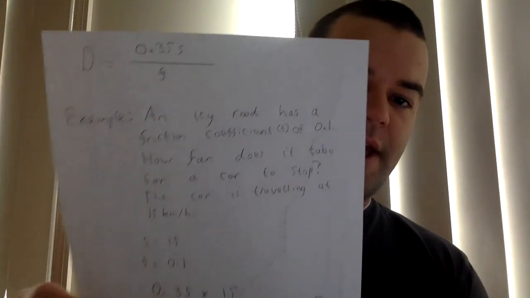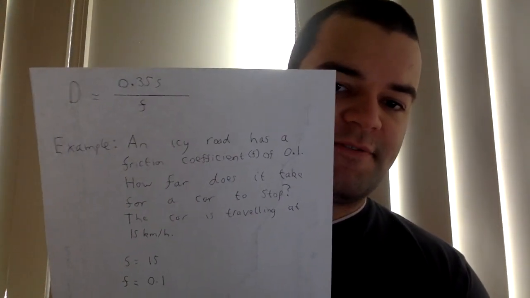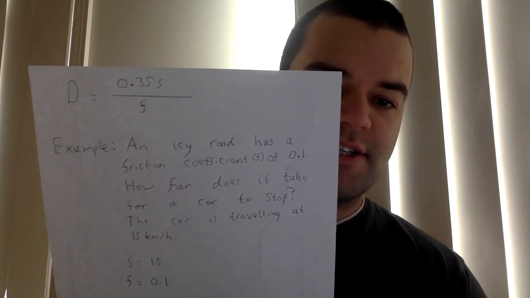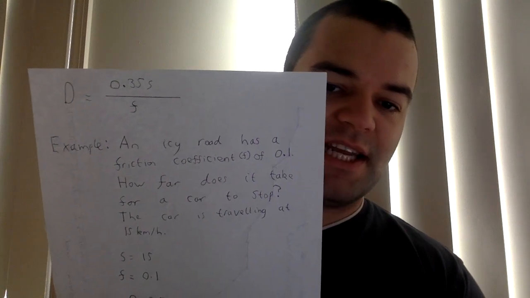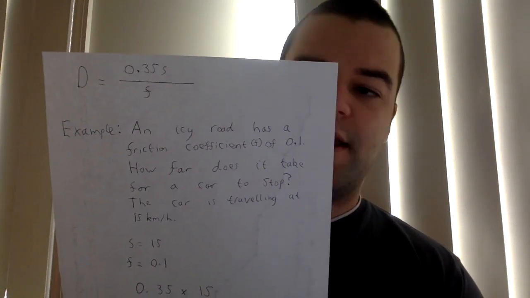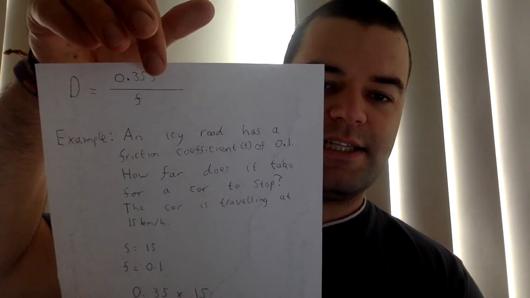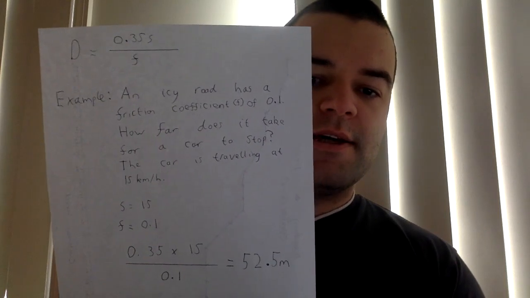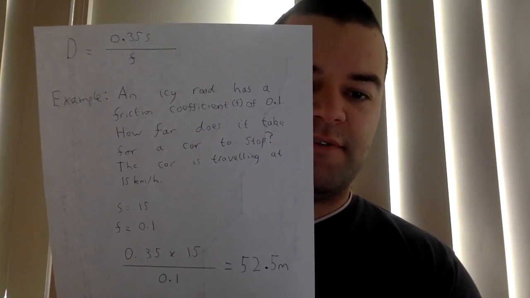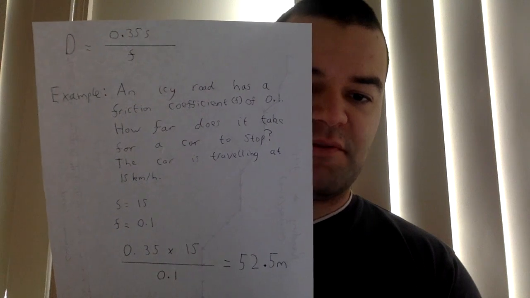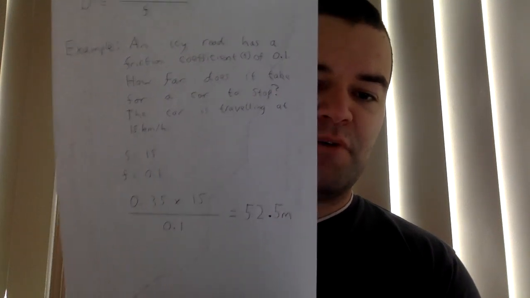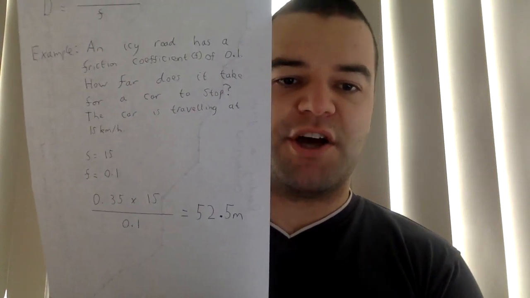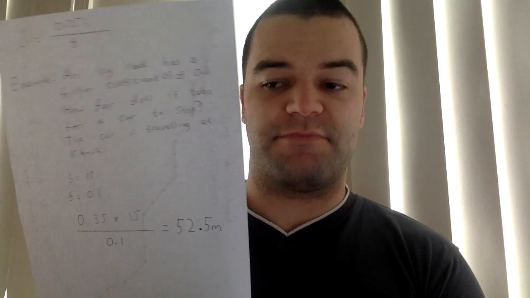So I've got an example here. I'm saying an icy road has a friction coefficient of 0.1. That's very low. How far does it take for a car to stop if the car is travelling at 15 kilometres per hour? So looking back to the formula at the top, S is 15 and F is 0.1. So we want to do 0.35 times 15 divided by 0.1, and that gives you 52.5 metres. Okay? That's a pretty far distance. So 52.5 metres when you're only going at 15 kilometres per hour, that's pretty far to go.